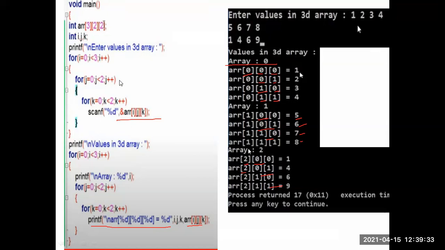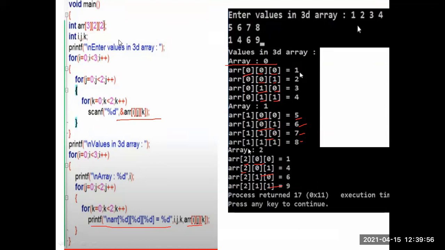For example, if you want to give your own sizes, here I already gave 3, 2, 2. If you want to give your own values, then you just make a little change in the program.